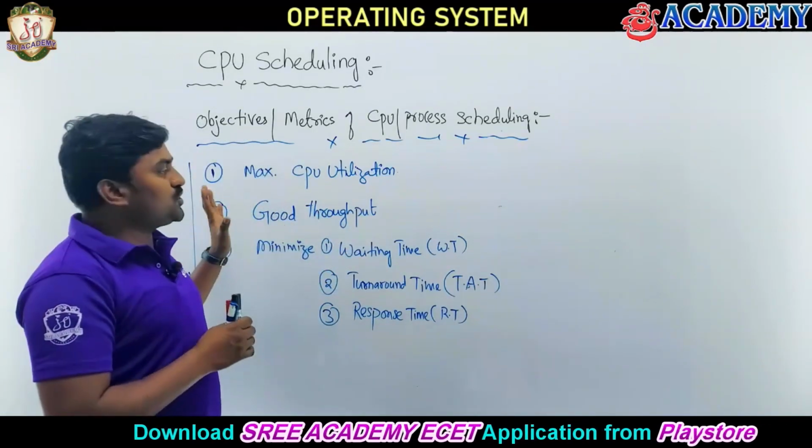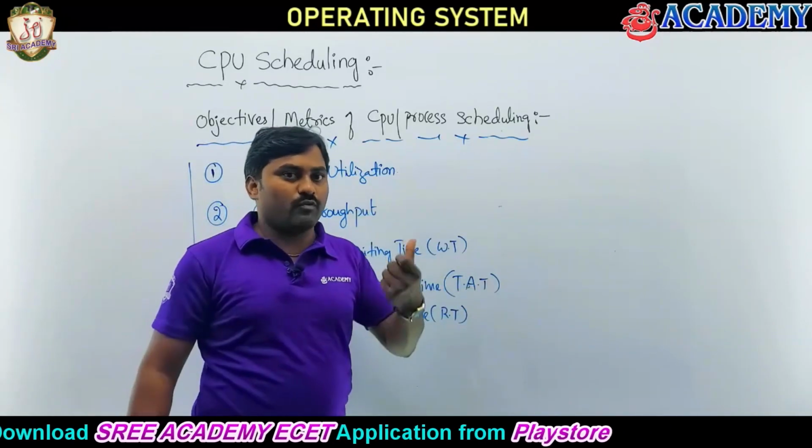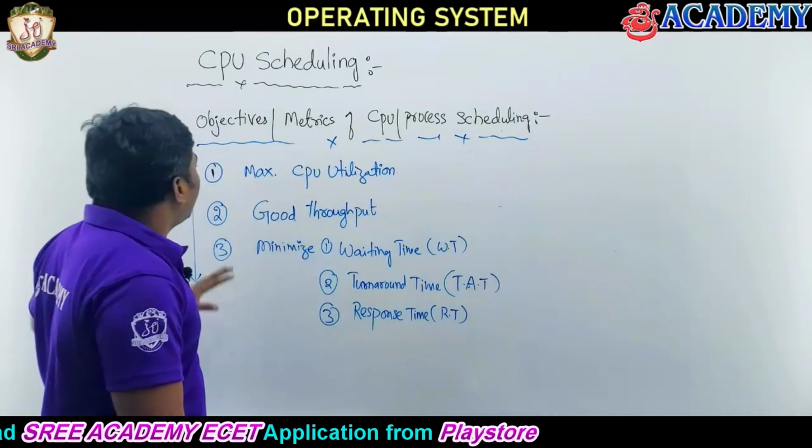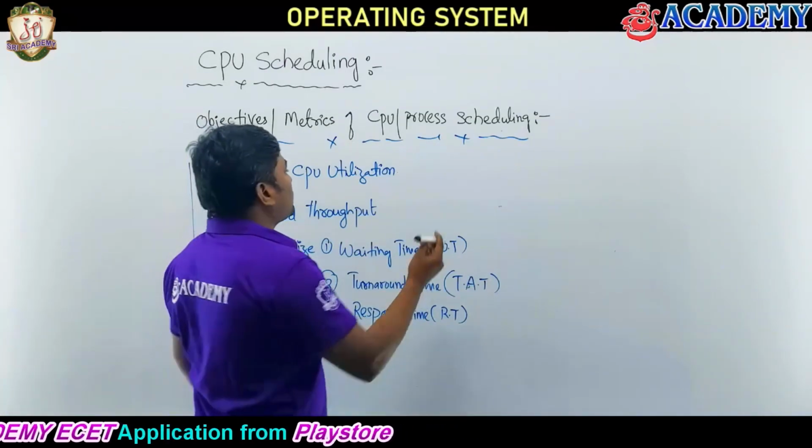These are the objectives to be checked for the scheduling algorithms and policies, whatever we are going to design. We need to understand one by one what is meant by maximizing the CPU utilization.